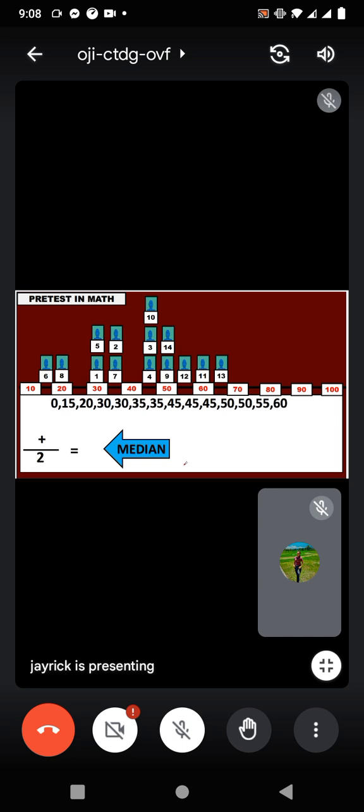Now, based on this, imagine that student 13, instead of having a score of 65, now has a score of 0. So let's have this new ordered data. Now, I'd like to ask a question. Take note that 0 is an outlier. Is that correct? Yes, sir. Very good. 0 is an outlier.